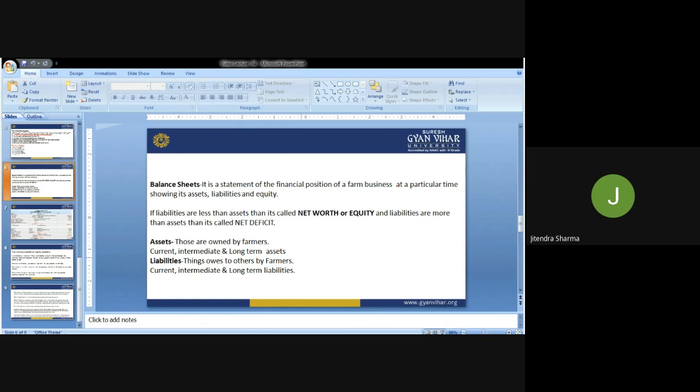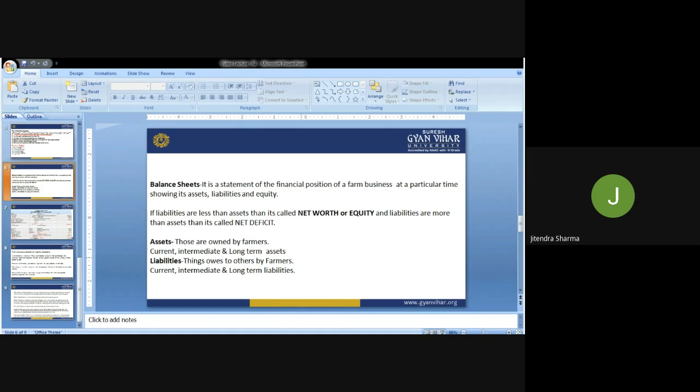If liabilities are less than assets in the balance sheet, it is called net worth. It means that if the assets are more as compared to liabilities, the earnings and the capital are in a much stronger position as compared to the overdrafting or the pendency of the organization, what kind of money they have to pay, all of which is also called a liability. So if assets are more, the balance sheet position is called net worth or equity.